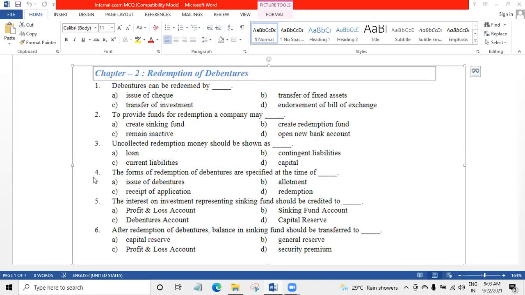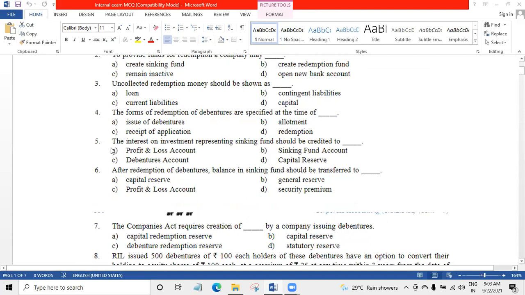A, loan. Fourth, the forms of redemption of debentures are specified at the time of dash. Answer is issue of debentures. Fifth, interest on investment representing sinking fund should be credited to dash. Answer is B, sinking fund account.